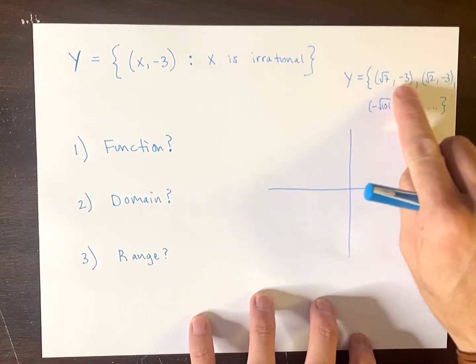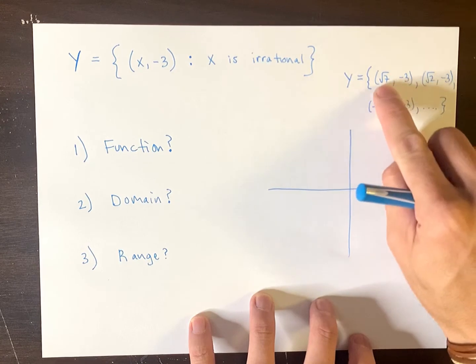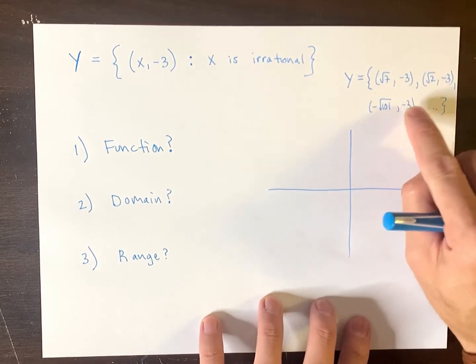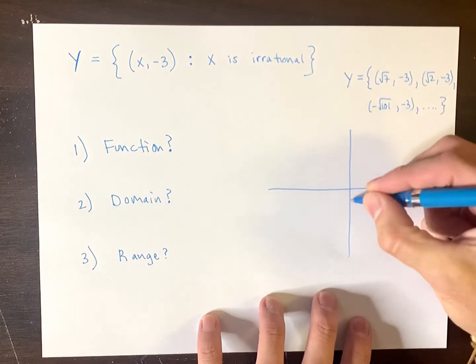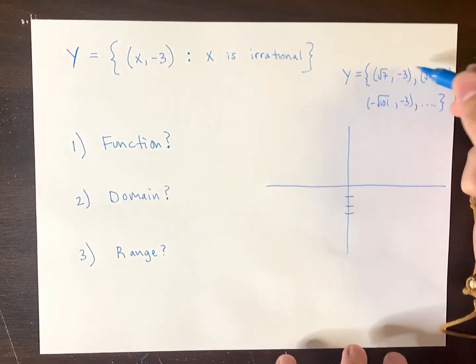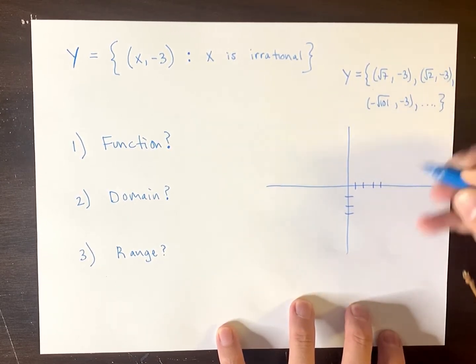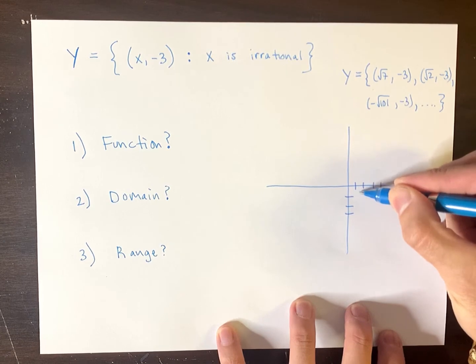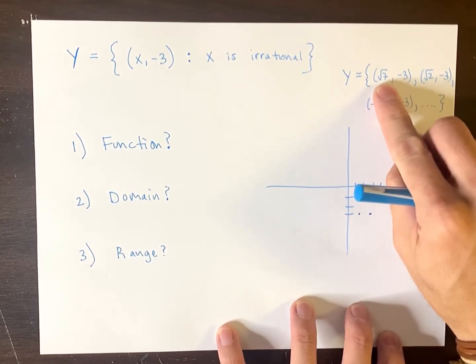You see all of these points here. The x coordinates are a bunch of irrational numbers, but the y coordinates are all negative 3. So all of these points, for instance, if I turn these into decimals, like the square root of 2, it's like 1.41 and so on. That would be like 1.4, and the y coordinate is there. And this point here, that's like 2 point whatever.